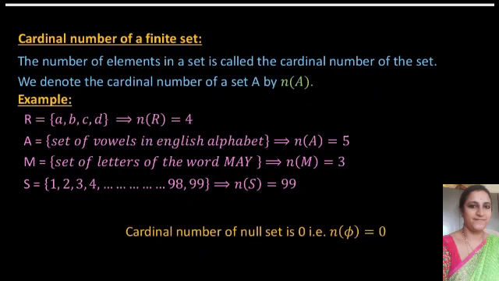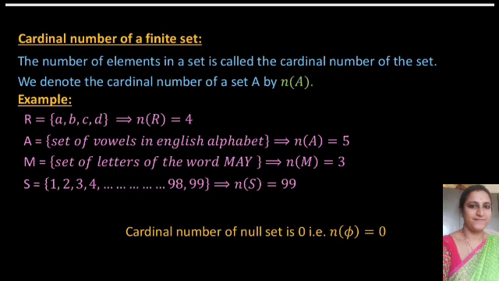So the number of elements in a set is called the cardinal number of the set. We denote the cardinal number of a set A by n(A) or cardinal of A.